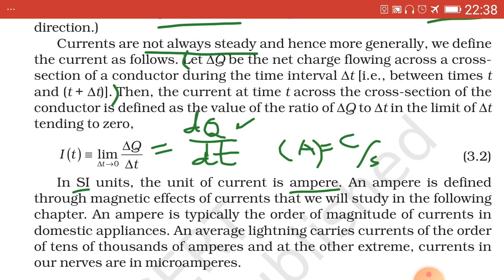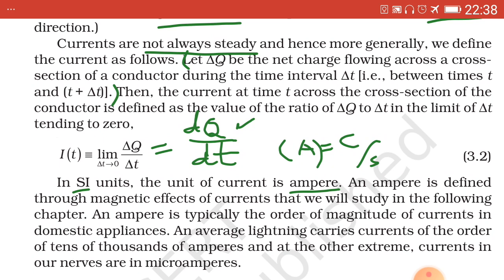Now, this description of current, that is coulomb per second, is not given here, which I tell you to note down, and I speak out slowly. What is the meaning of coulomb per second?